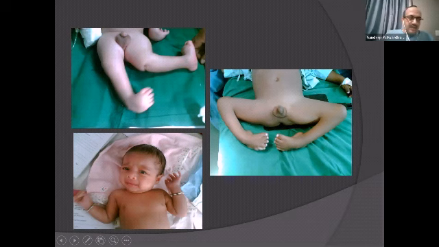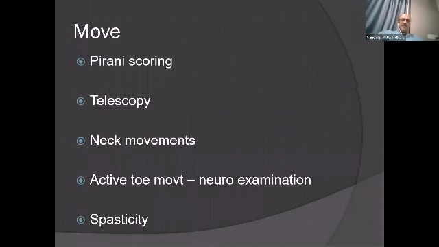When you move the foot, you are trying to see if it is pliable or correctable. So you must do the Pirani scoring, which we will come to later. Do telescopic testing for the hip. Look at movements. And please always tickle the toes in a child and demonstrate active dorsiflexion.